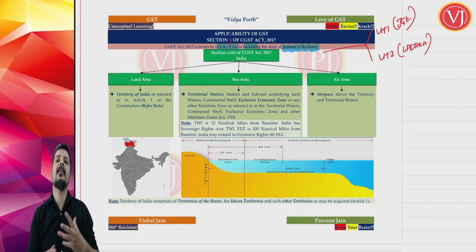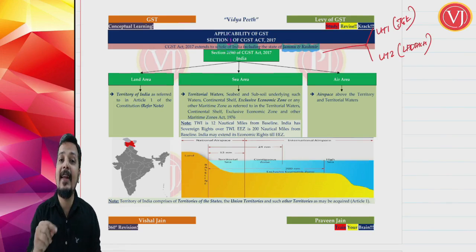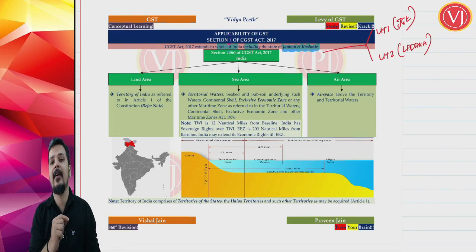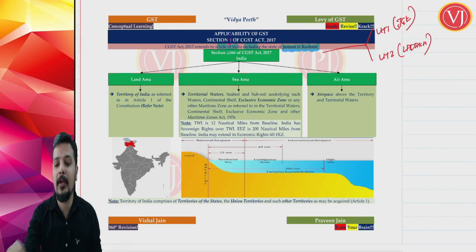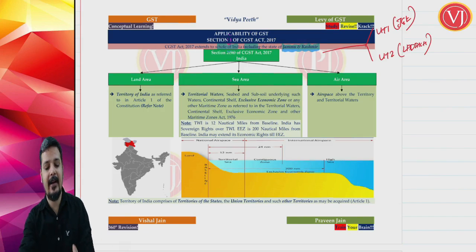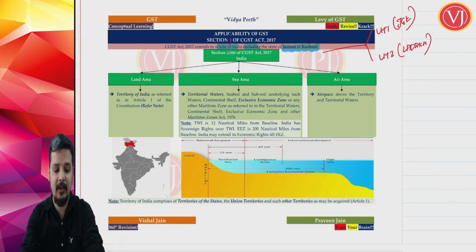Right, and we have discussed in the beginning that GST law was not applicable to Jammu and Kashmir from 1st of July 2017. Jammu and Kashmir accepted GST law on 8th of July 2017. Friends, all other states had GST applicable right from 1st of July 2017, whereas Jammu and Kashmir had GST applicable from 8th of July 2017. So that is a clarification that it is applicable even to Jammu and Kashmir.